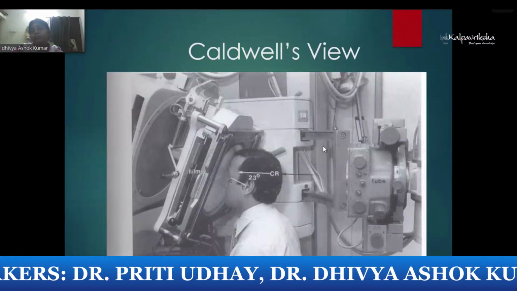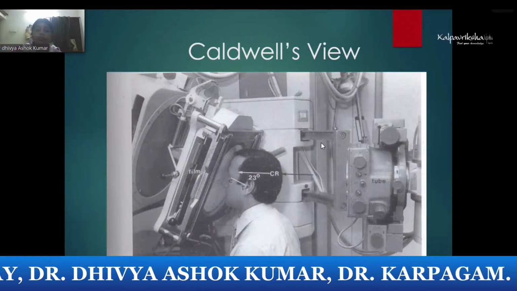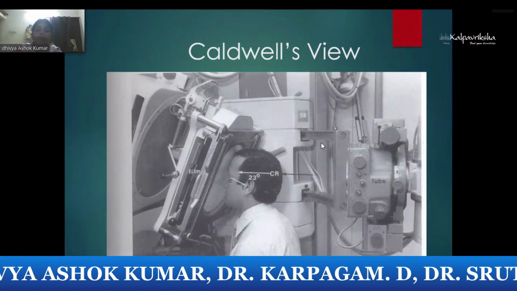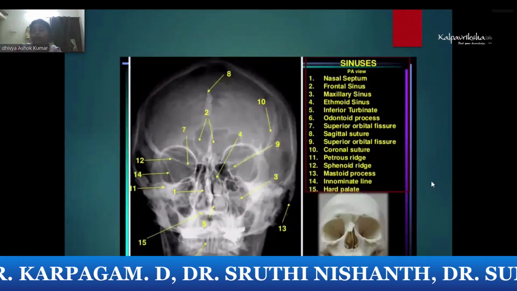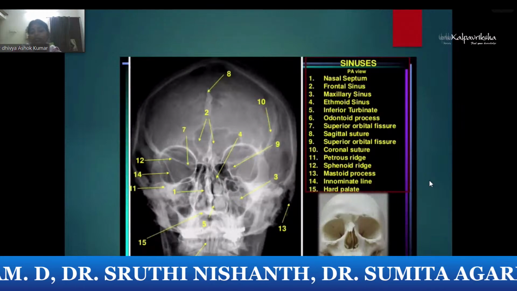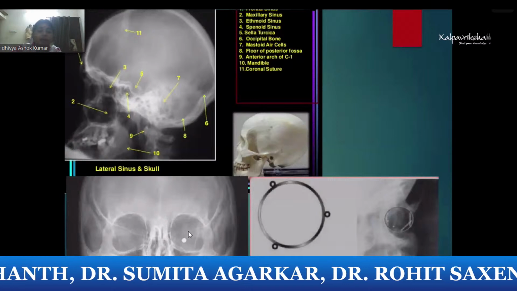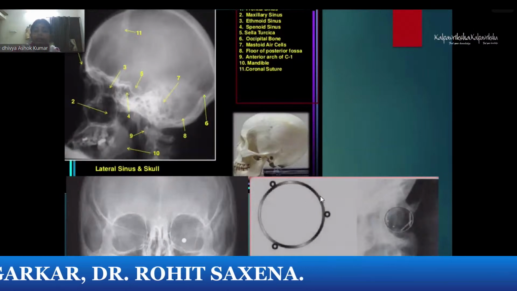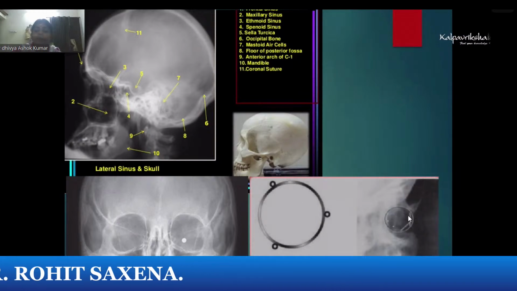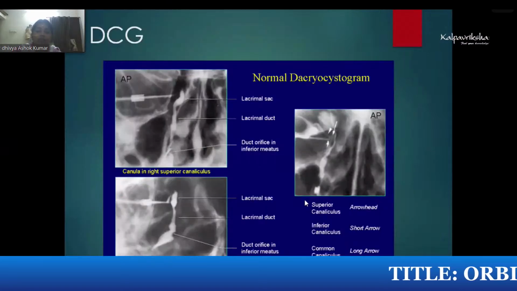Other things as a theory part, as a time code and a gold standard, you should know how X-rays are being used. Like you have the Caldwell-Waters view, which is done for the paranasal sinus and orbit. Nowadays we don't often use it because it has been widely replaced by the CT scan, which is easily available. And usually it was done for foreign body. This is a limbal ring method, where they place a limbal ring on the limbus and identify how anterior or posterior a foreign body is, in the olden days.